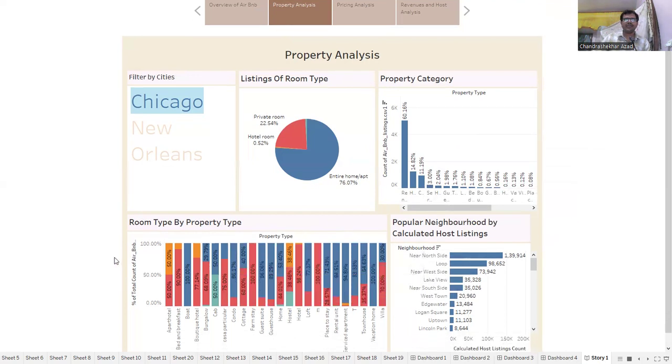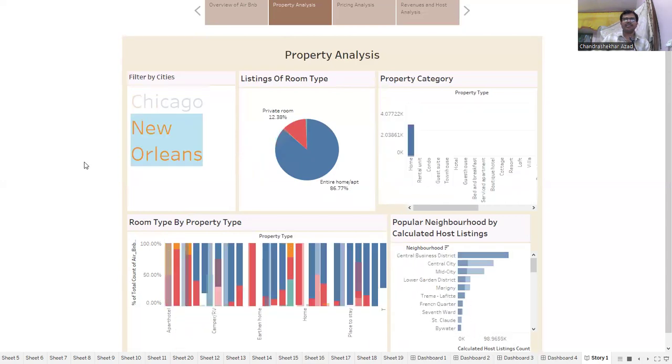And here also, if we talk about the room type by property type, most of the property types have either entire home apartments or private rooms, and a few property types have hotel rooms or shared rooms available. Now we talk about the city of New Orleans.